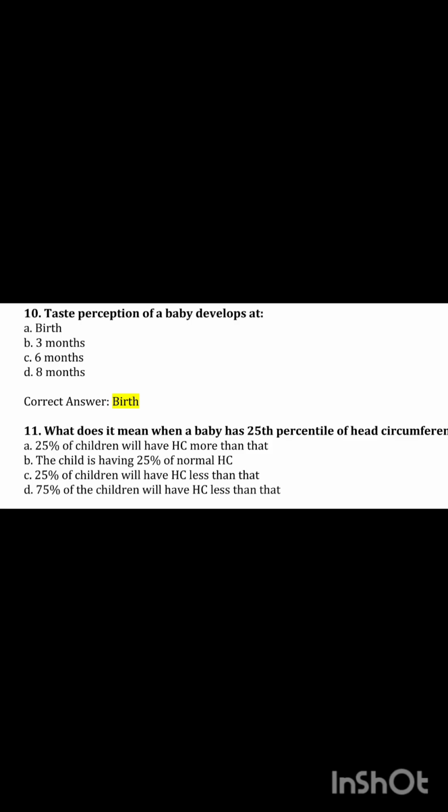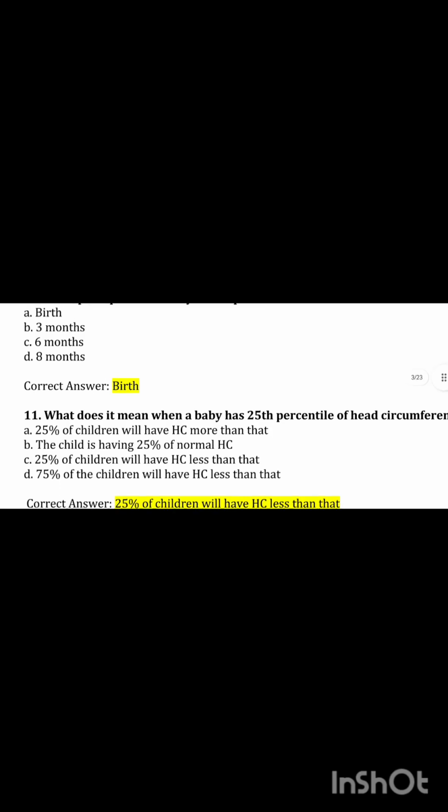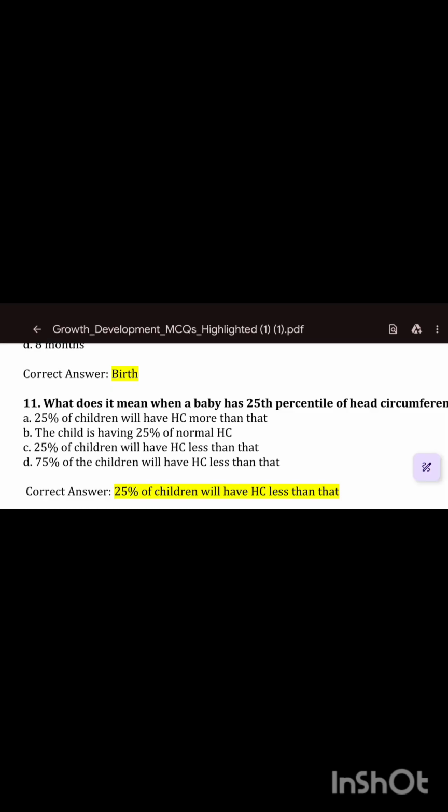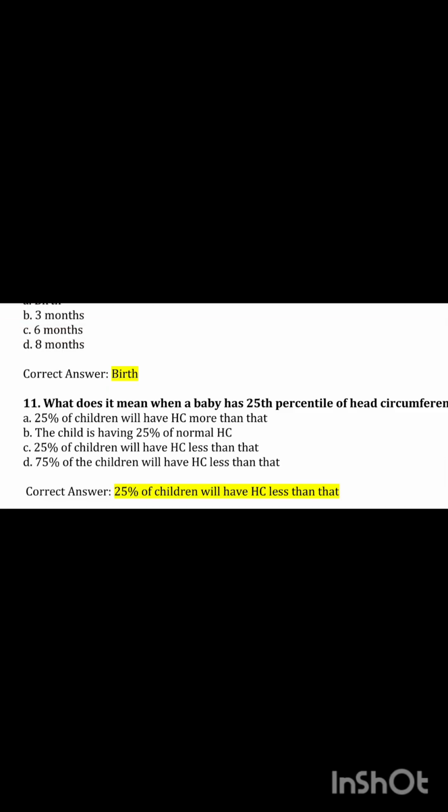So option C is the correct answer for this question. 25% of the children will have head circumference less than that. So mainly, percentile is a number where a certain percentage of scores fall below that number. If a child has 25 percentile head circumference, it means there are 25% of the children who have head circumference less than that. Okay, I think everyone understood.